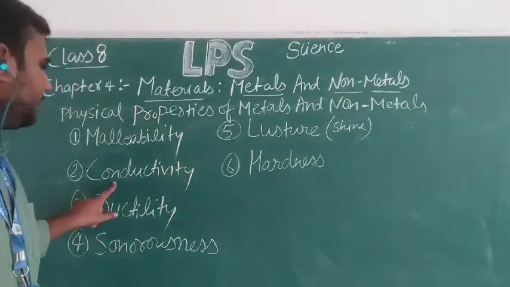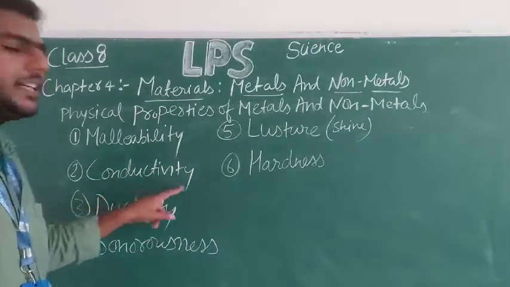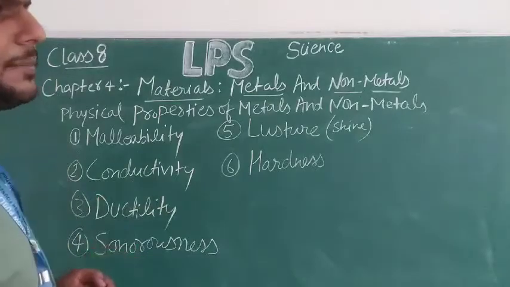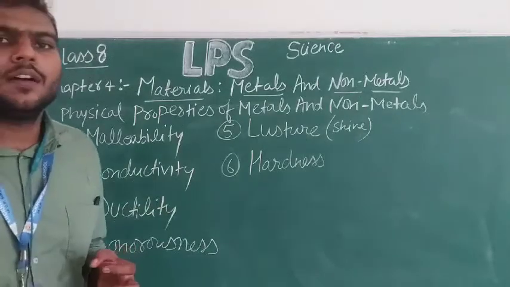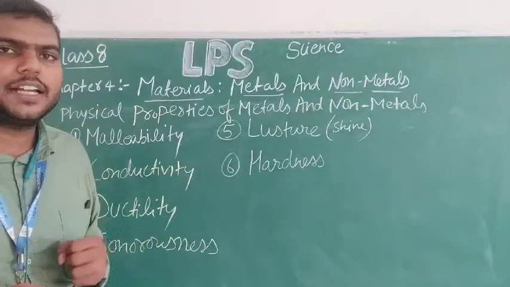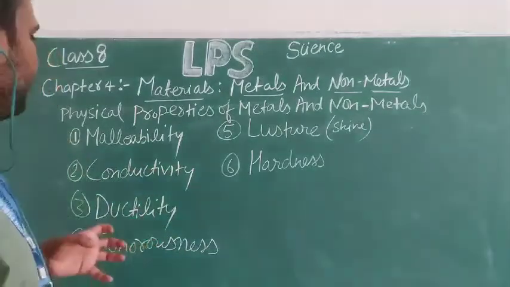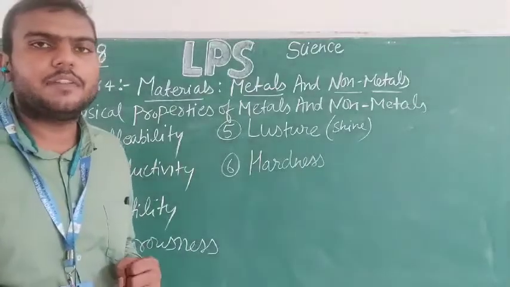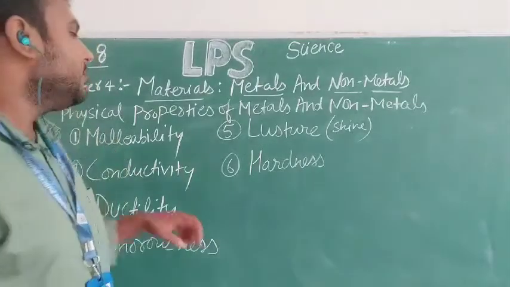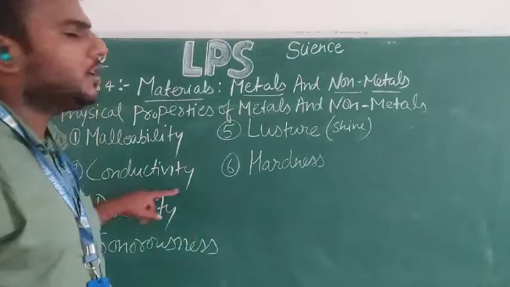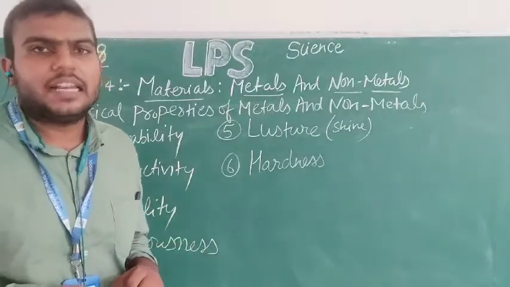The second physical property is conductivity. Conductivity is determined under two conditions: conductivity of heat and conductivity of electricity. But here I will be talking about the conductivity of electricity. Metals are very good conductors of electricity.